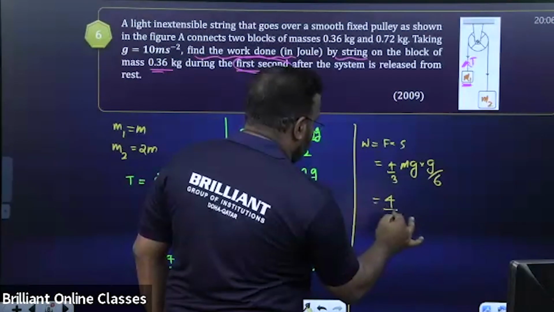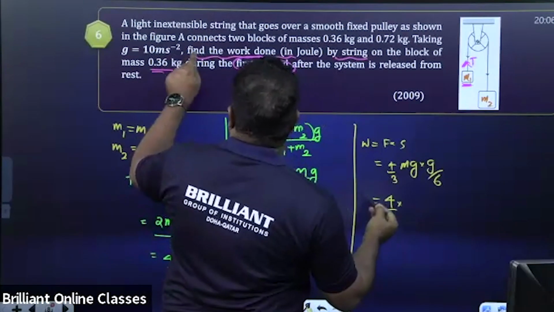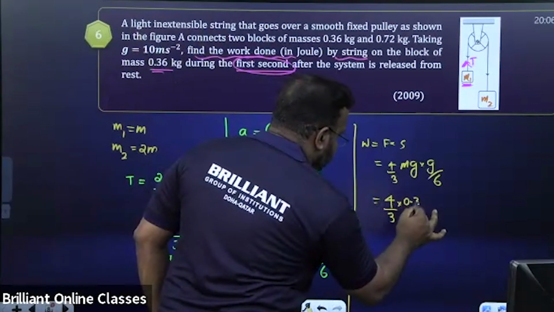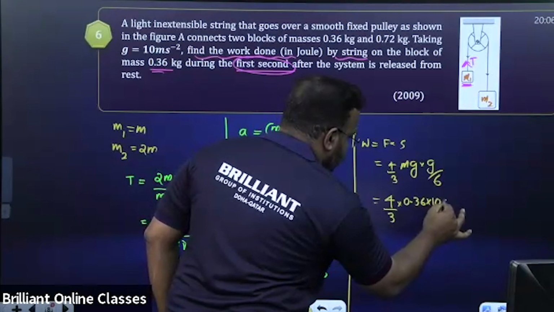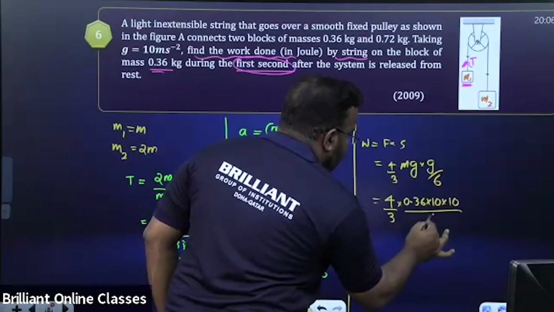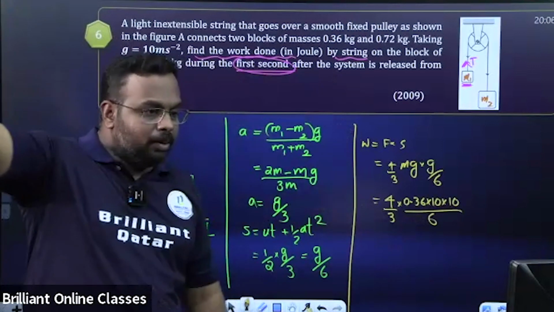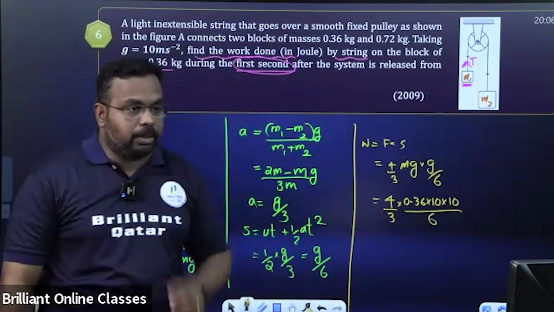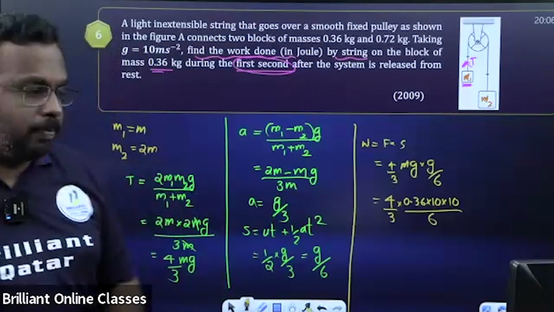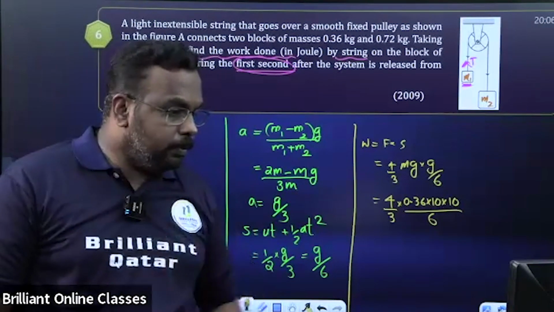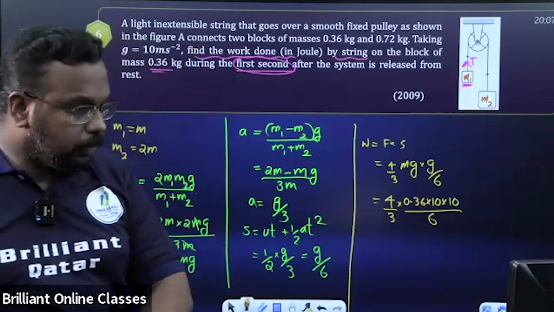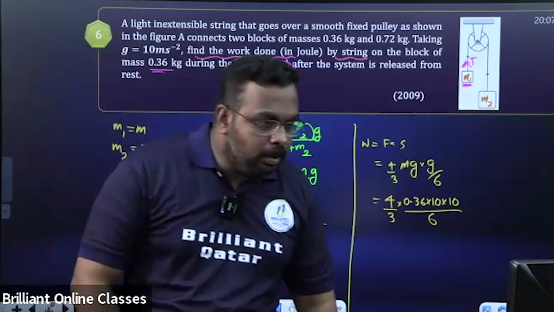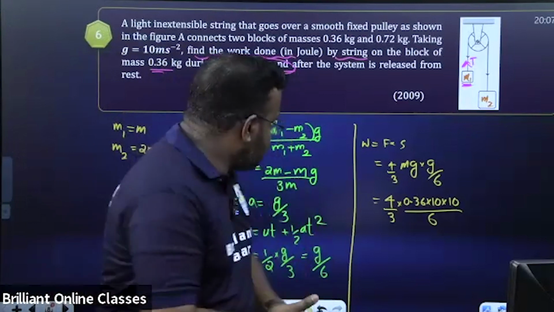Calculation part you have to do. What is the mass? 0.36. Yeah. 0.36. g is 10, by 6. Please calculate and tell me the answer. Aditya, very good. Right answer. Others also. Quick. Anish, I think there is a calculation mistake.